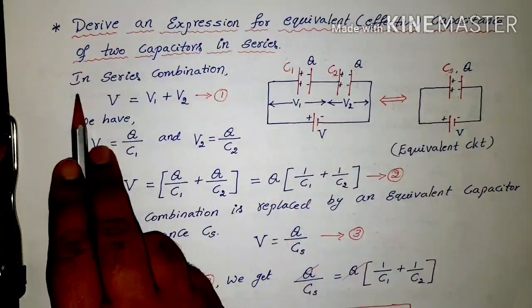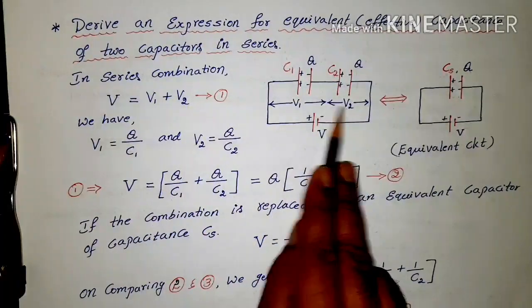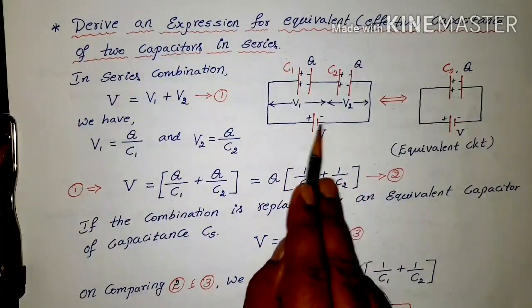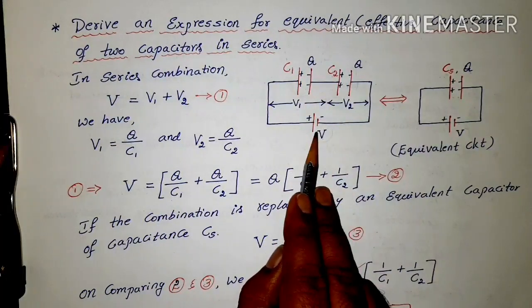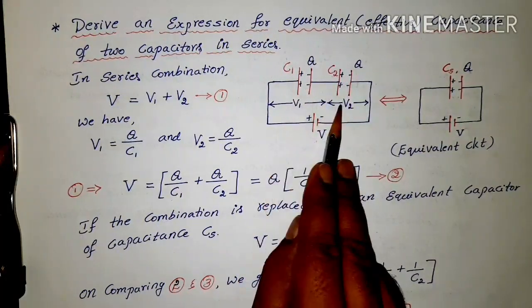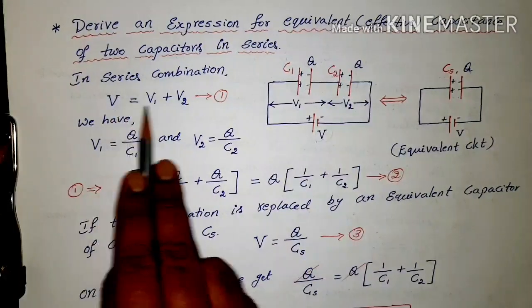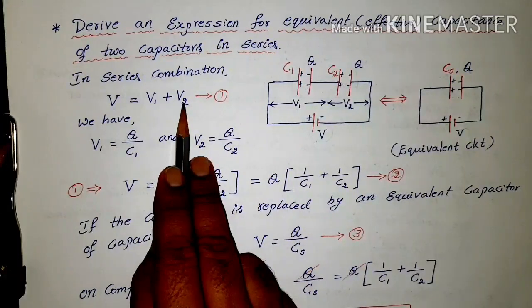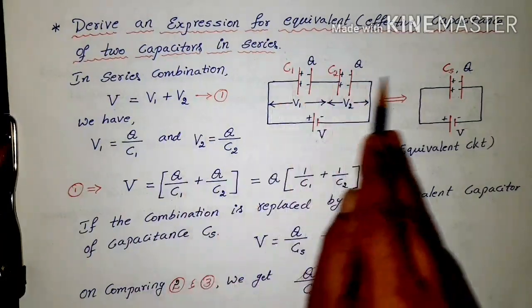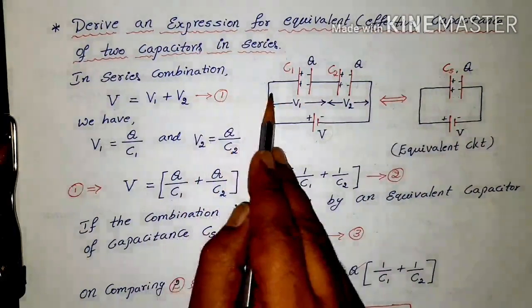As we know, in a series combination, the total potential difference across the combination is equal to the sum of the two individual potentials, right? V is equal to V1 plus V2. I am using only two capacitors, so it is V1 plus V2. If it is n number of capacitors, you can go up to Vn.